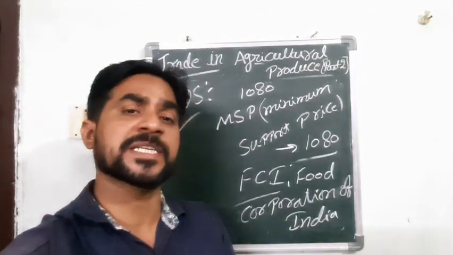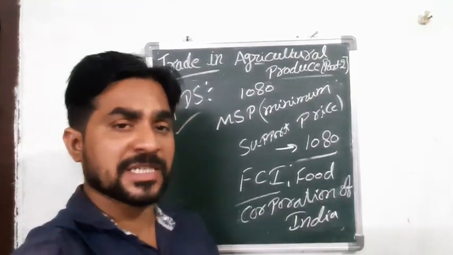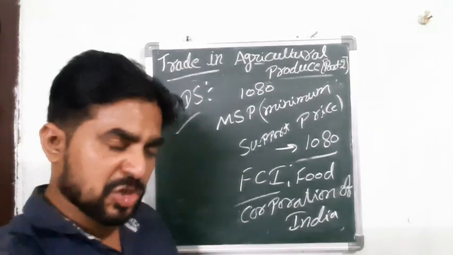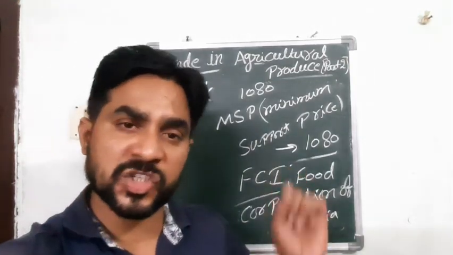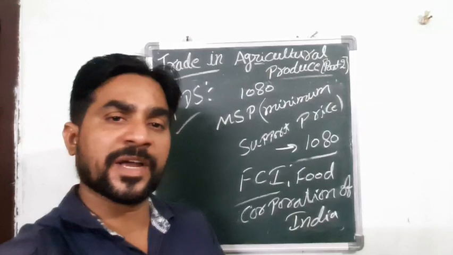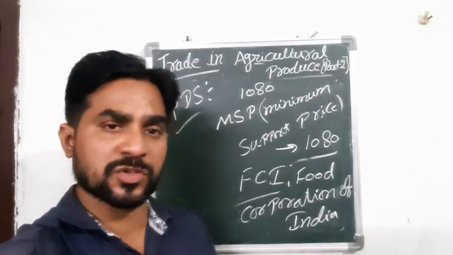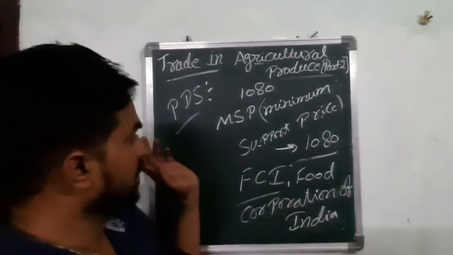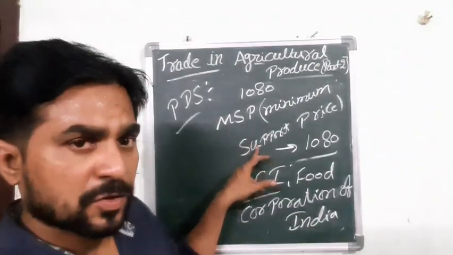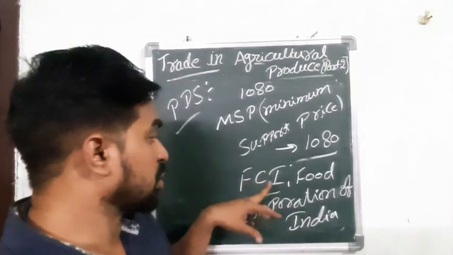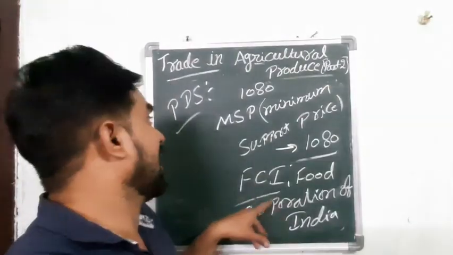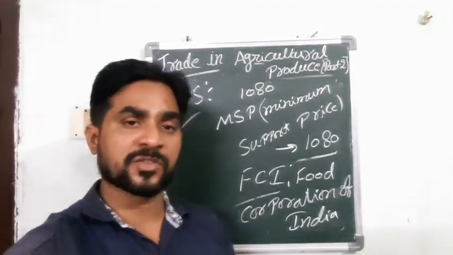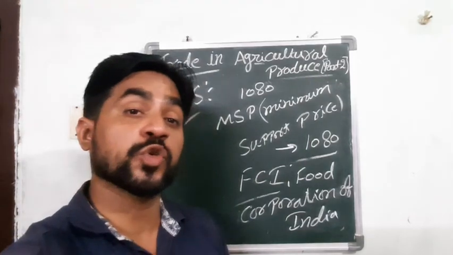Through the PDS, they will distribute to the public through ration shops. We know that we are buying ration shop rice and different types of pulses. So by paying MSP to the farmer, the government through the FCI will buy, and through the PDS they will supply to the people who require this.